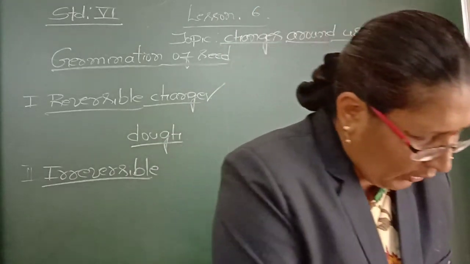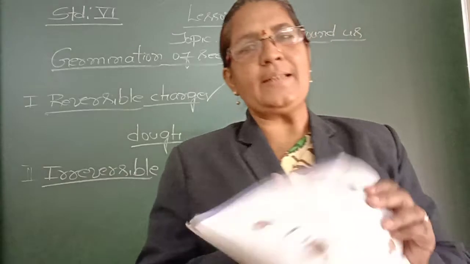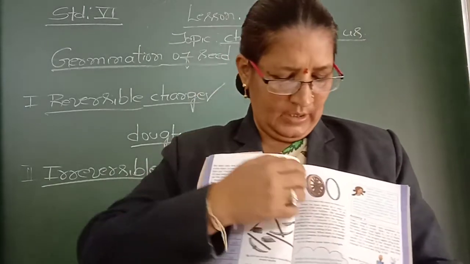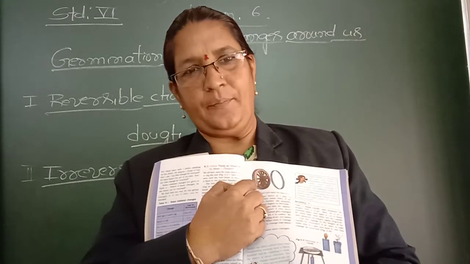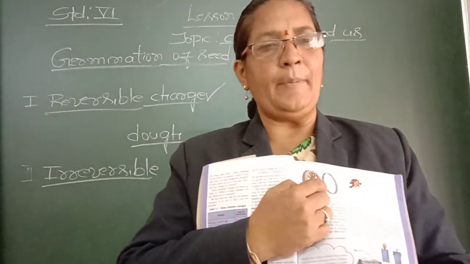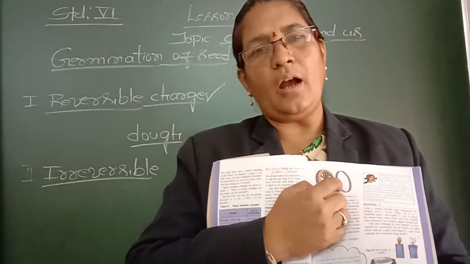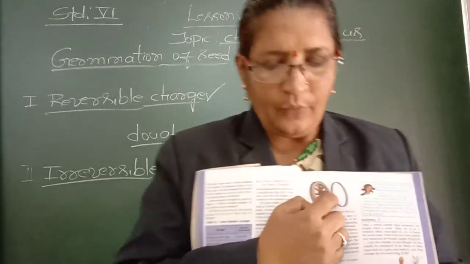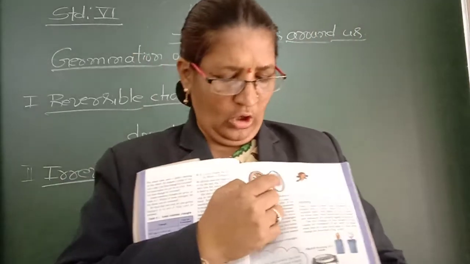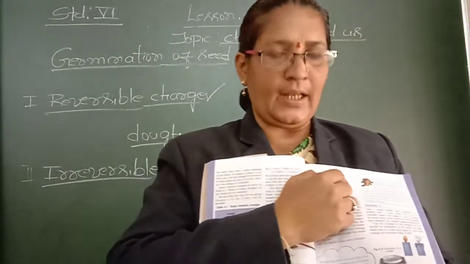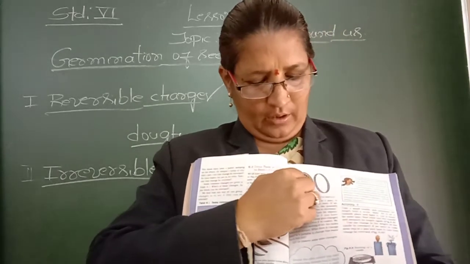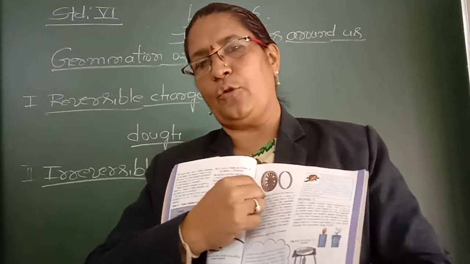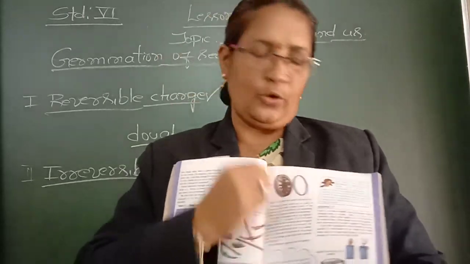Next, one more example they have given, page number 49. See, you observe, this diagram is called a wheel. And here, the metallic ring is there. The metallic ring is made out of iron. So, they have to fix this iron metallic ring wherever the space is there. What are they going to do?